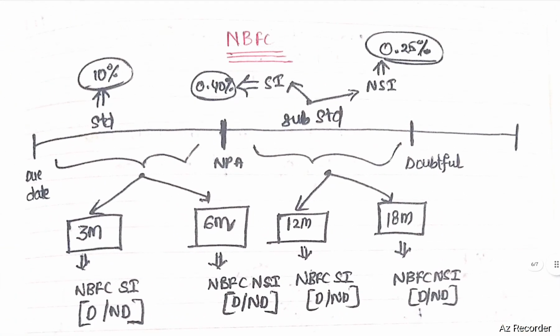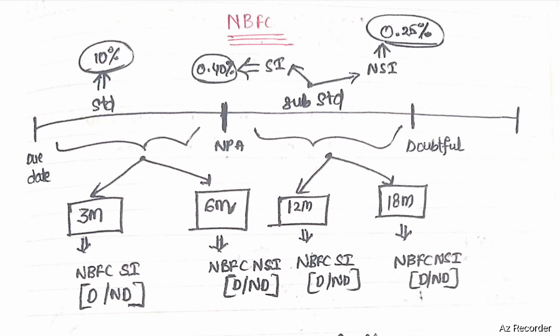Next, NBFC provisioning details. From the due date to the date of considering the NPA, the asset will be considered as a standard asset. In case of a standard asset, 10% provision needs to be created. From the due date to NPA, 3 months should be considered for systematically important NBFCs, which accept deposits or do not accept deposits. 6 months time should be given for non-systematically important NBFCs, which accept deposits or do not accept deposits.